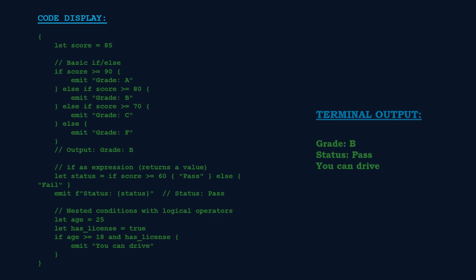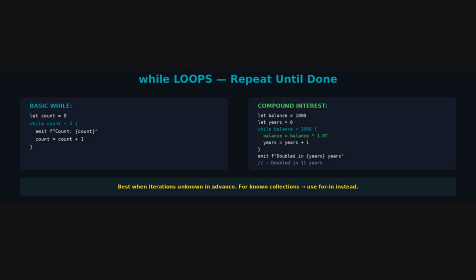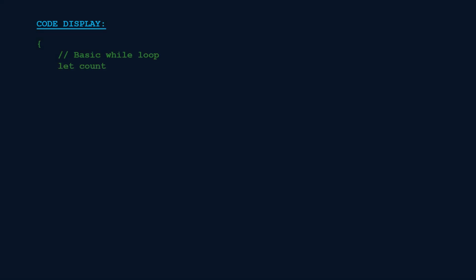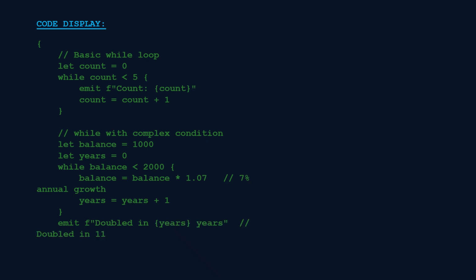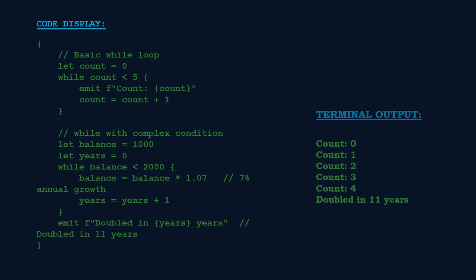Readable by design. While loops repeat as long as a condition is true, simple and direct. The condition is checked before each iteration. In this compound interest example, we loop until the balance doubles, counting years. While loops are best when you don't know in advance how many iterations you need. For most other cases, for in is cleaner.